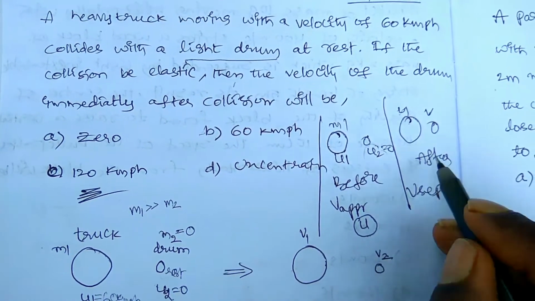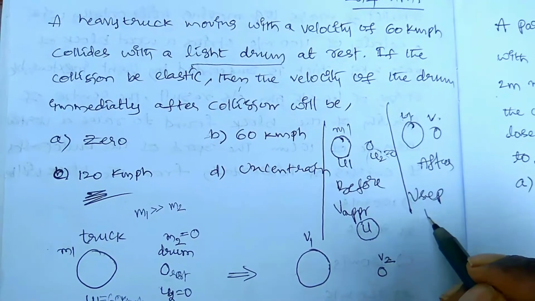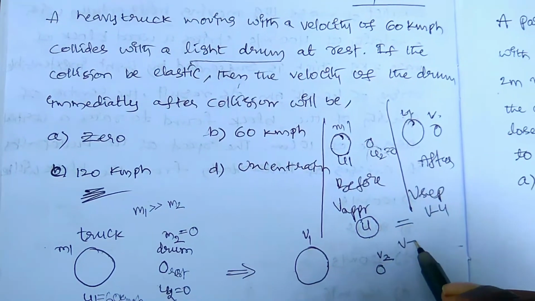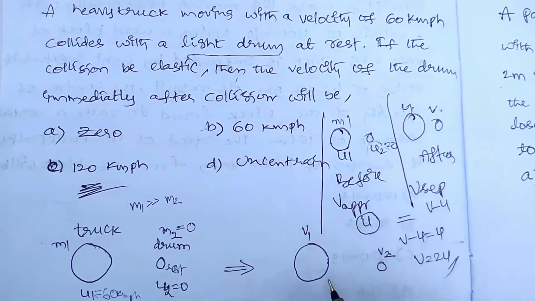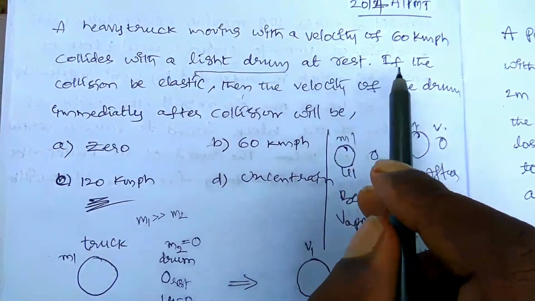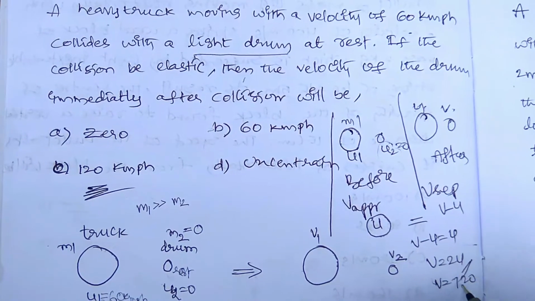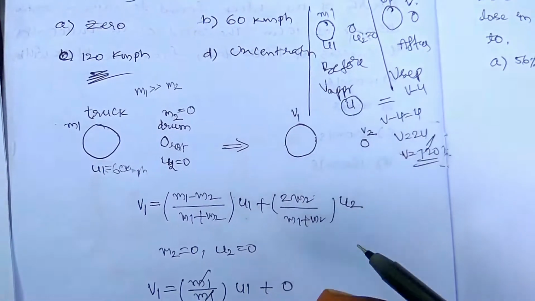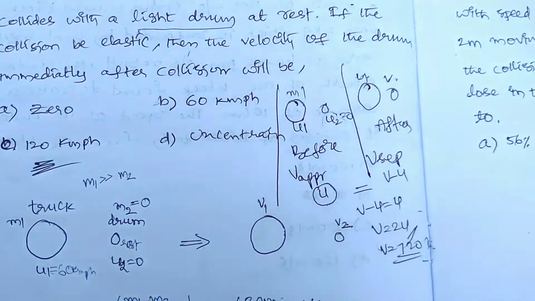What is the velocity of separation? v2 minus v1, that is v minus u. So both are equal in case of elastic collision. v minus u is equal to u, so v is equal to 2u. Already u is given, that is nothing but 60 kmph. Then v is equal to 2 into 60, it is 120 kmph. Simply you can write this one also. So this is the process by the formula, and this is the simple trick you have to use. Right, coming to the next question.